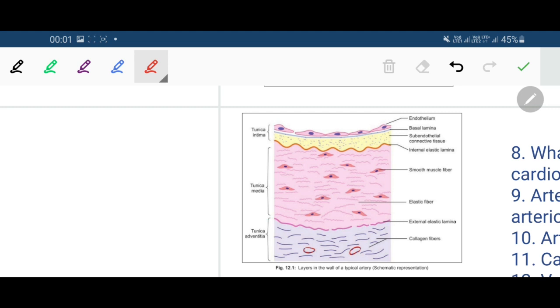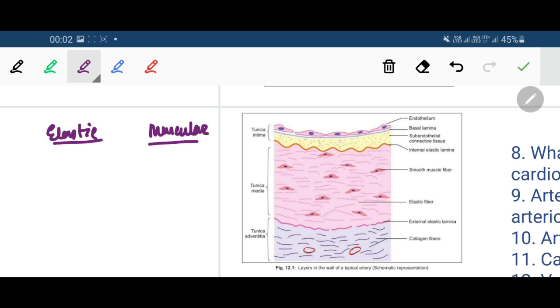Okay, next is the tunica adventitia. So before going into tunica adventitia, just a revision: elastic arteries and muscular arteries.